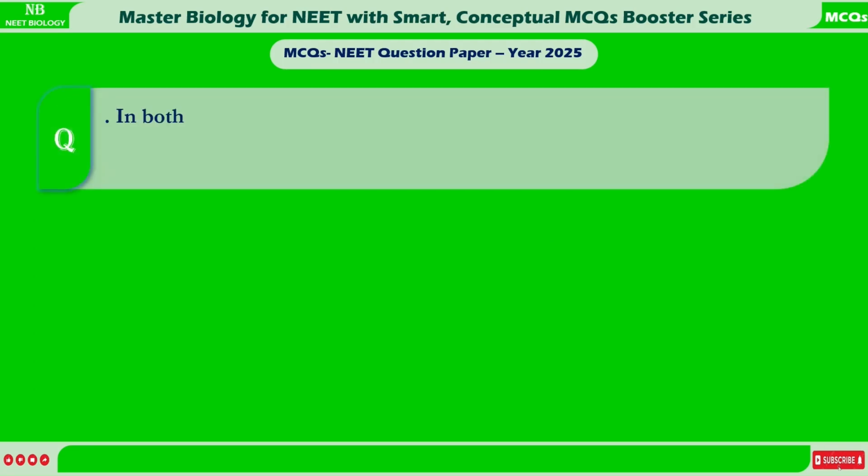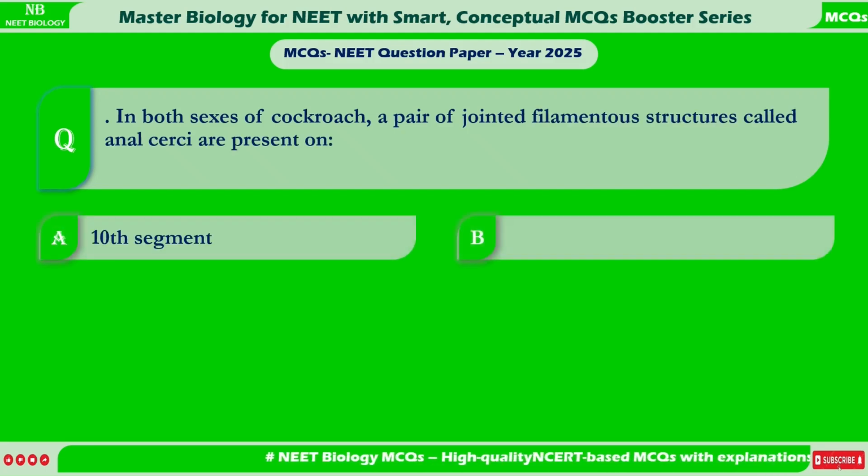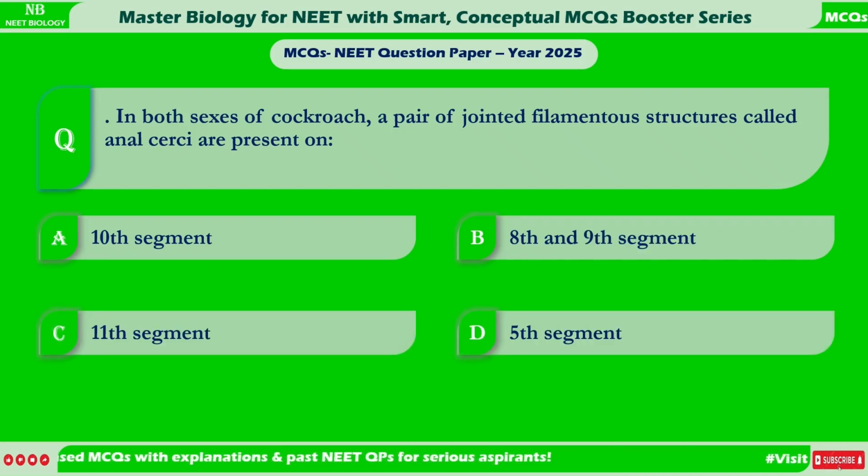In both sexes of cockroach, a pair of jointed filamentous structures called anal cerci are present on A. 10th segment. B. 8th and 9th segment. C. 11th segment. D. 5th segment.